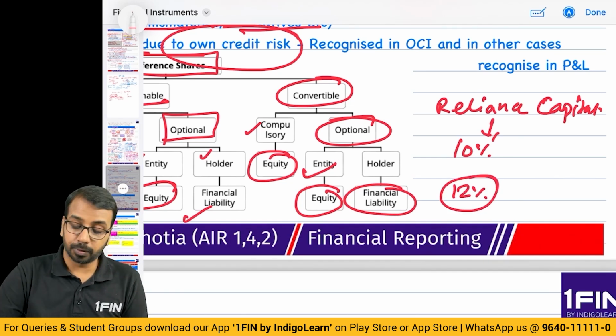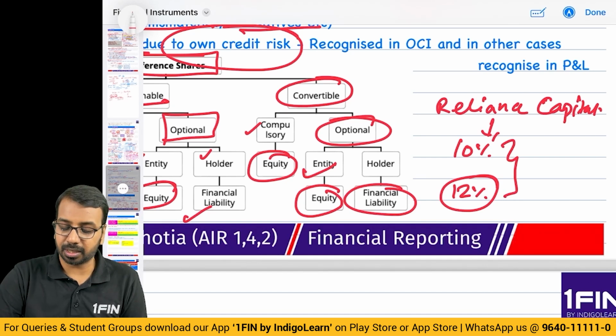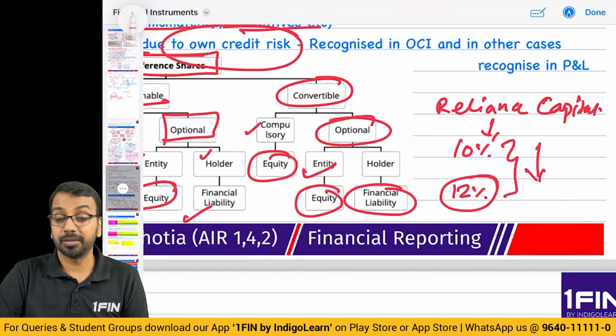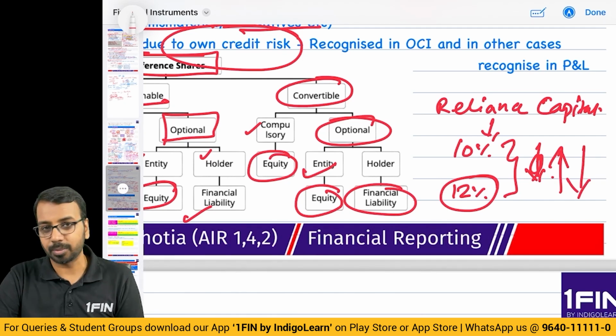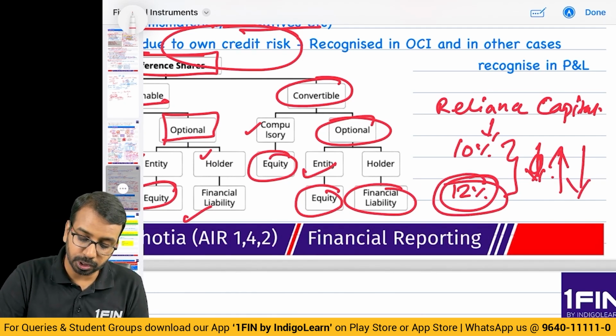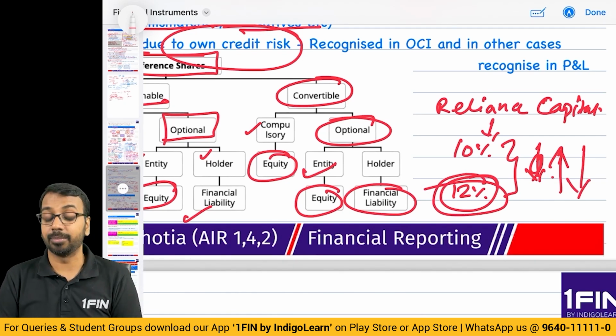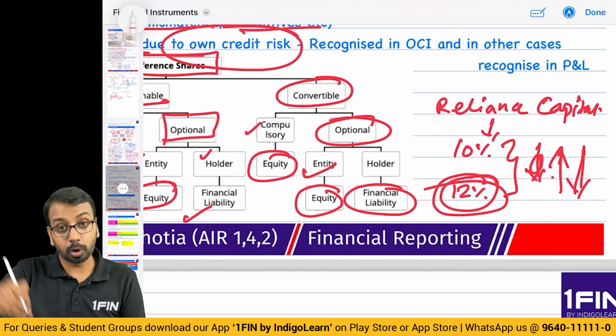Now, all of us know that as far as interest rates are concerned, if interest rates go up, the value of the liability comes down. So, for Reliance, if they are using 12% to calculate the fair value of the liability, the value of the liability would go down.